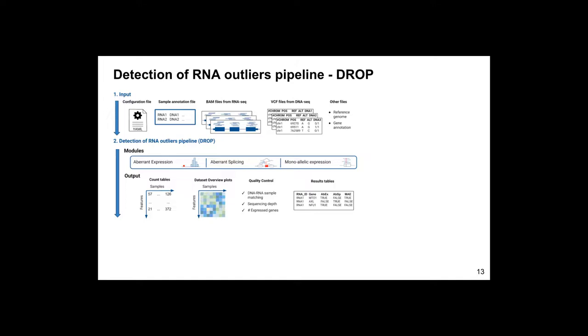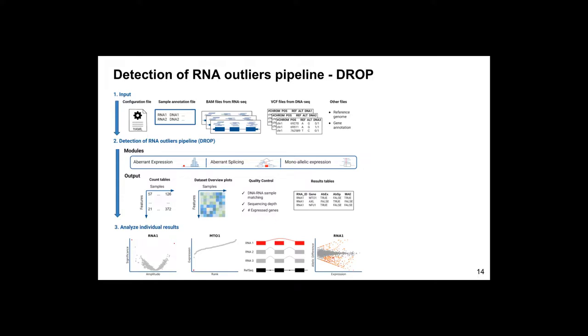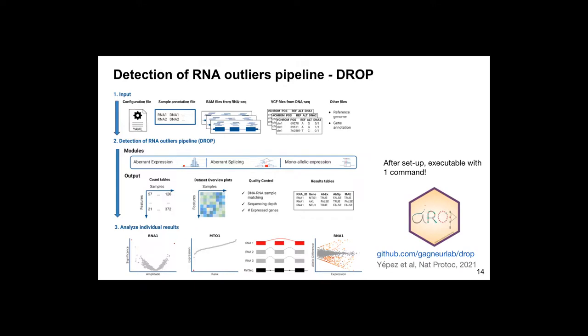It creates the necessary tables as input for each of them, plus quality control plots, and generates the results table for each module. Moreover, it provides plots and guidance to analyze the individual results. After setup, the whole pipeline is executable with only one command, and it's publicly available on our GitHub page.